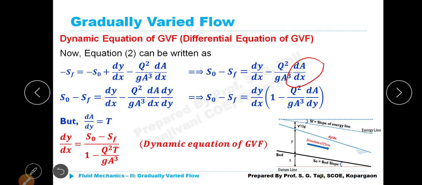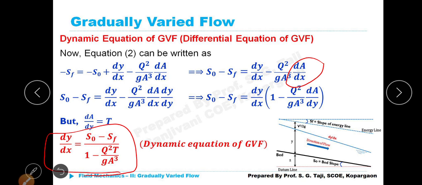What is the value of dA by dy? It is nothing but, when you differentiate area with respect to depth, what is the meaning? It means top width of the channel. Therefore, we can rewrite it as dy by dx is equal to S naught minus SF divided by 1 minus q square T divided by g A cube. This is the fundamental dynamic equation of gradually varied flow, also known as differential equation.